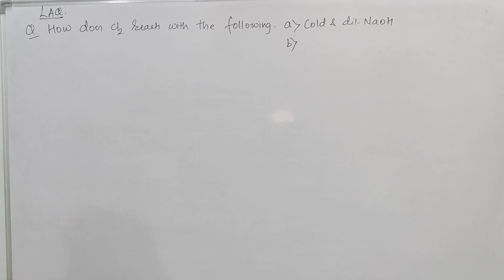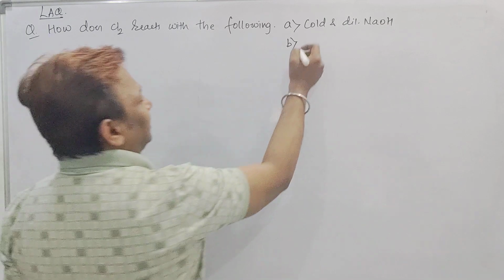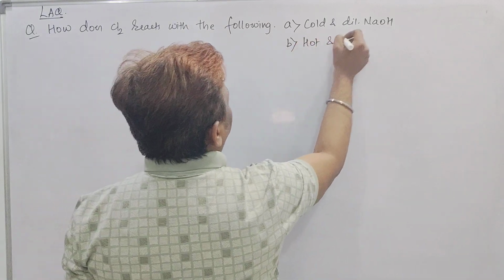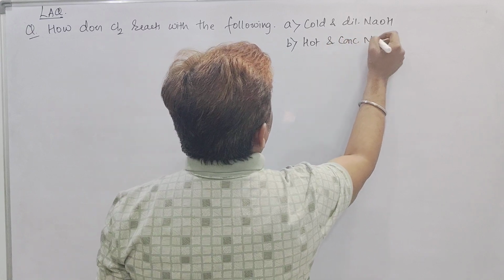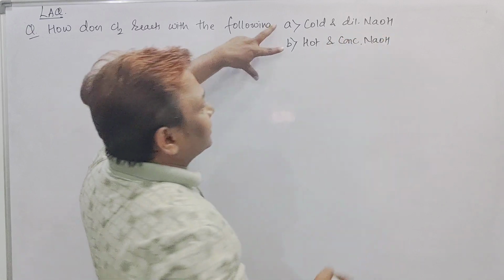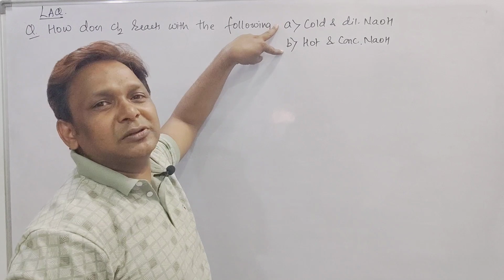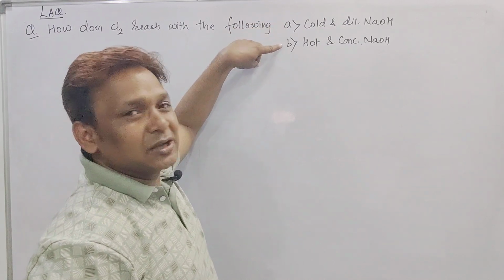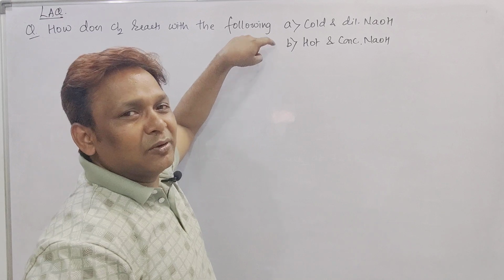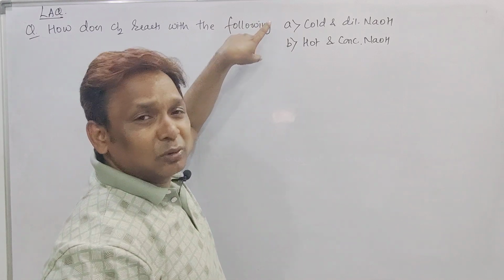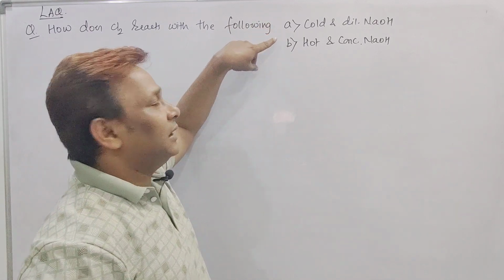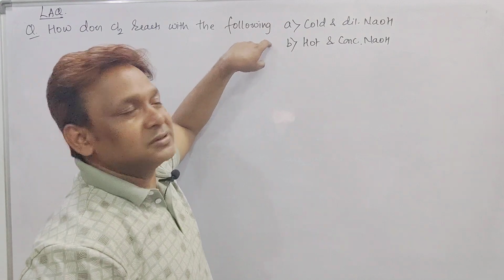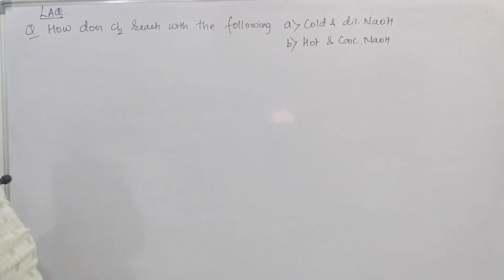Second one, reaction of chlorine with hot and concentrated NaOH. Sometimes these two questions are asked in the VSAQ also: reaction of chlorine with cold and dilute NaOH and reaction of chlorine with hot and concentrated NaOH. For 2 marks they can ask you.